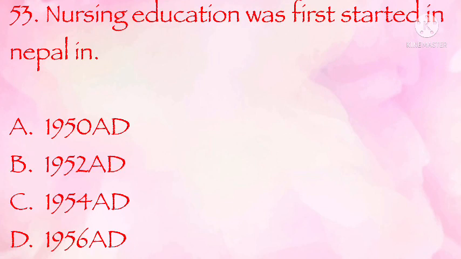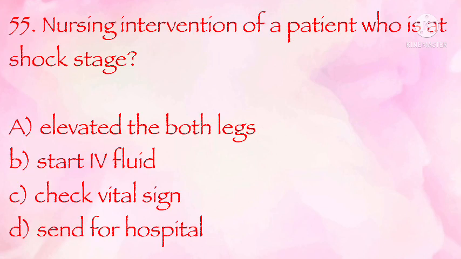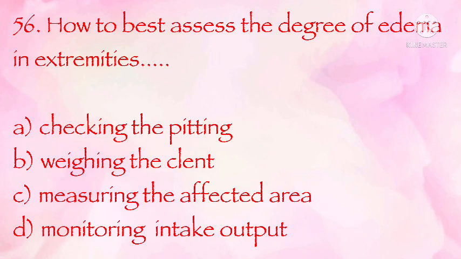Nursing education was first started in Nepal in 1950, 1952 AD, 1954 AD, 1956 AD. The correct answer is D, 1956 AD. In Raynaud's disease, the symptoms are chiefly located at legs, hands, chest, neck. The correct answer is B, hands. Nursing intervention of a patient who is at shock stage: elevate both legs, start IV fluid, check vital signs, send to hospital. The correct answer is A, elevate both legs. How to best assess the degree of edema in extremities: checking the pitting, weighing the client, measuring the affected area, monitoring intake output. The correct answer is A, checking the pitting.